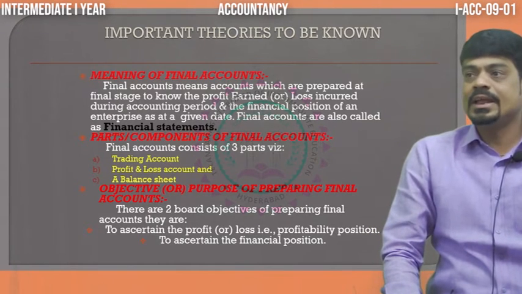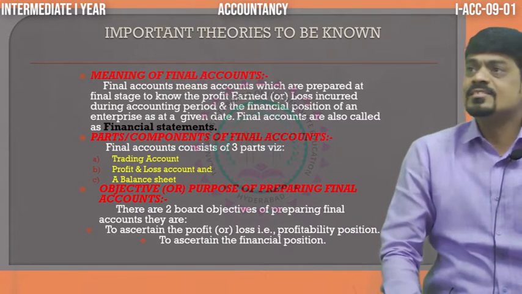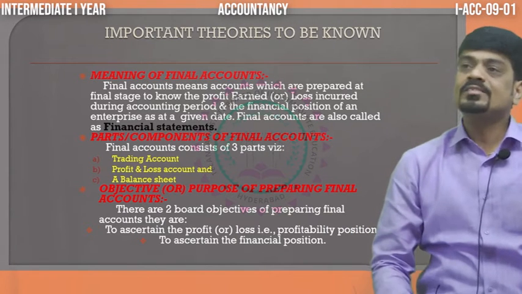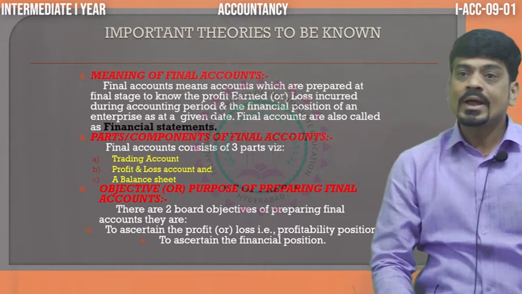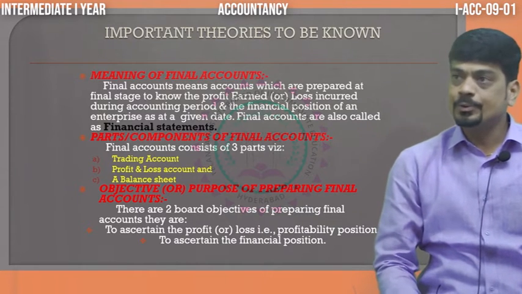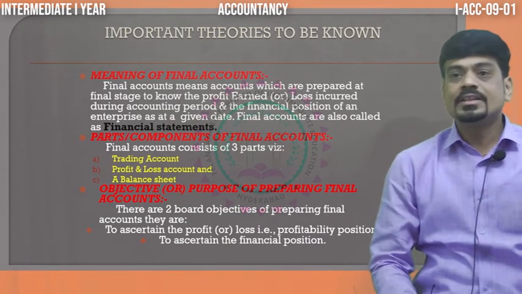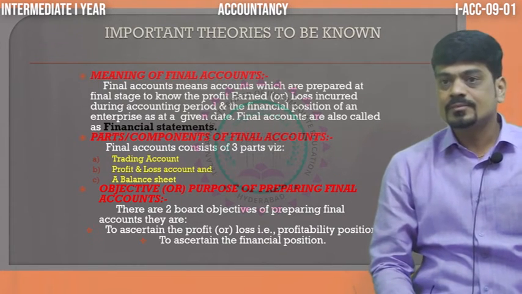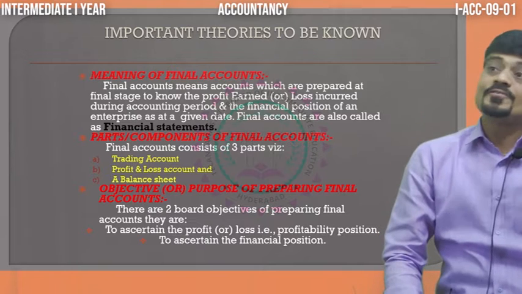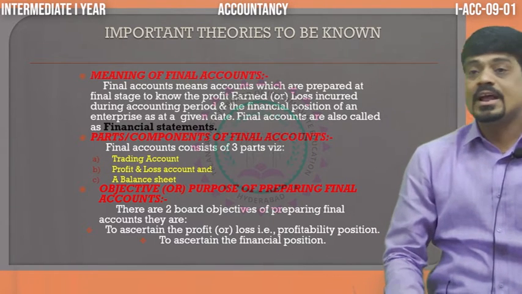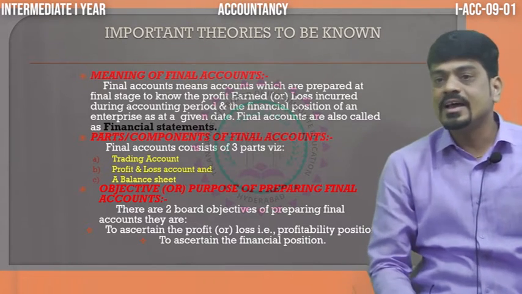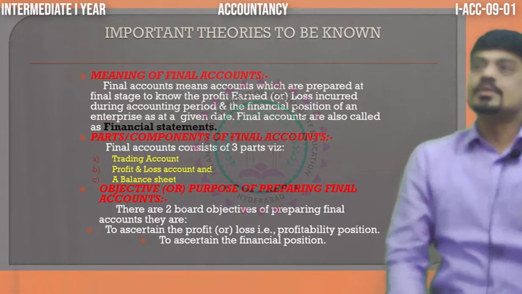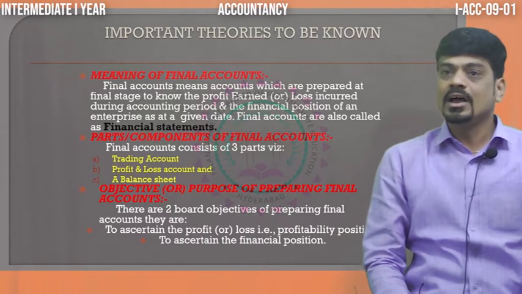Then, what is the purpose? Why does one have to maintain the final accounts? What is the necessity that we have to prepare final accounts? So, there are two basic objectives, as I said. One, to know the profitability position, that is to find out whether your business has earned profit or has incurred losses. And second is to know the financial position, in the sense how much are the assets and how much are the liabilities. So, here comes the basic theory of your final accounts.